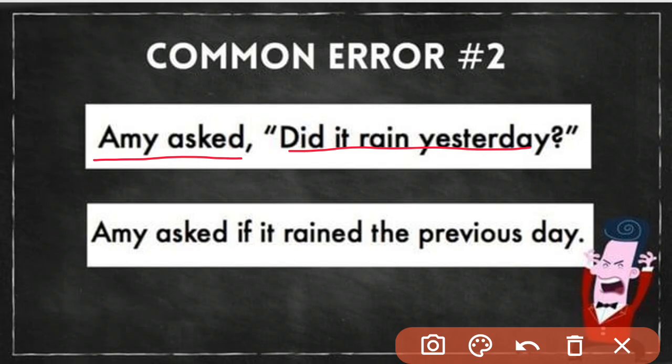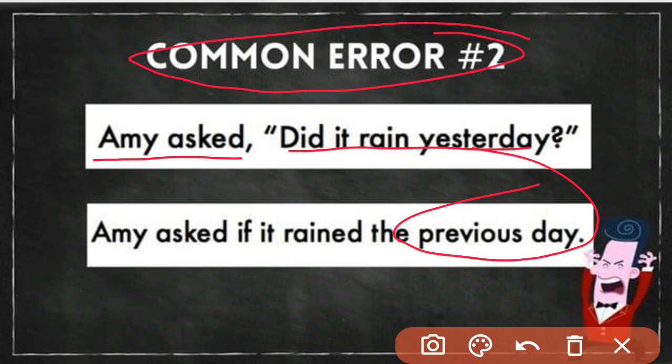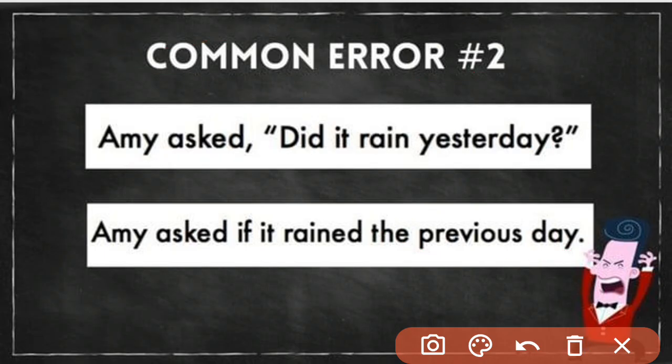Emmy asked, "Did it rain yesterday?" So Emmy asked if it rained the previous day. See, we are using the previous day, and this is error 2. We are using "it rained". We are not using was, that, had, nothing. We are just using ed with rain and changing rain into past tense, that is rained. And you have seen here, instead of "did", we put "if".